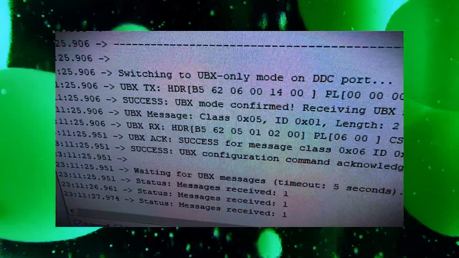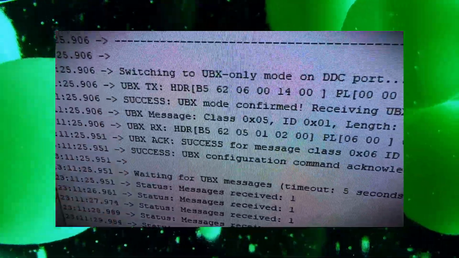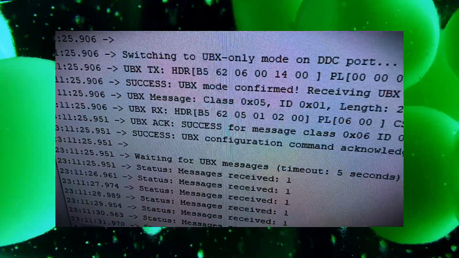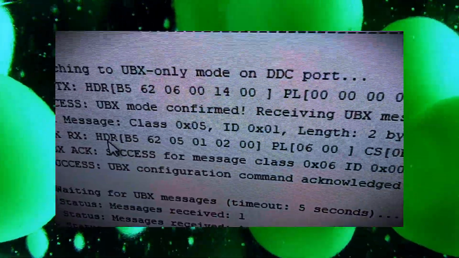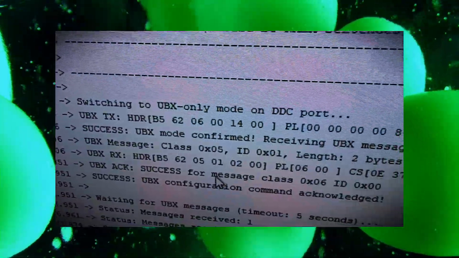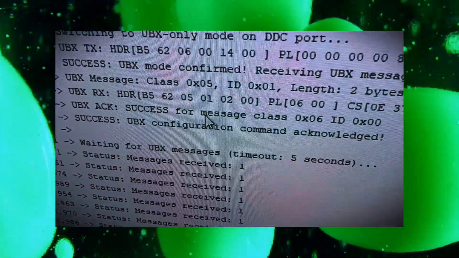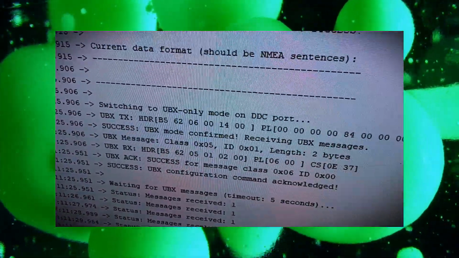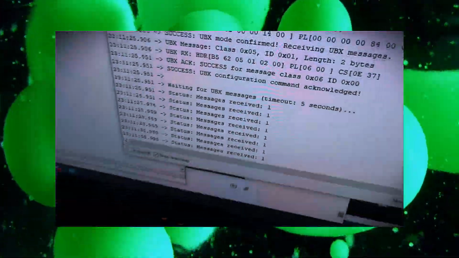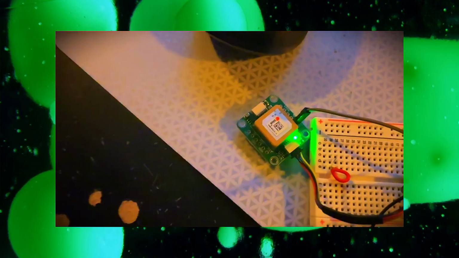It didn't get that NMEA data because it's already in UBX mode, but you can see it received and transmitted a proper UBX packet to set the mode, and even got the reply and printed out the success. And this is all vibe coding. All I had to do is it made a couple mistakes. It accidentally set the I2C address to 0. It didn't understand something about the stream hardware interface, but for the most part, it only took about an hour to get going.